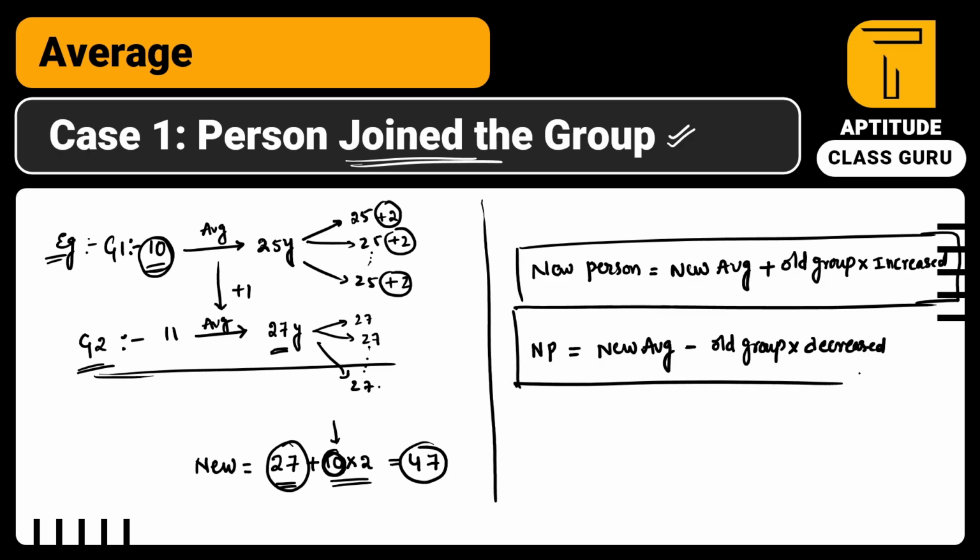So this is the formula you have to remember for the joining group. If the average is increased, you use this formula. If the average is decreased, you use this formula to find the age or weight or whatever it may be for the new person. So this is the first case.